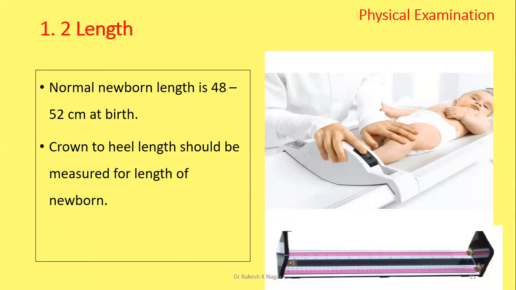Then come to the length. Normal length is 48 to 52 centimeters at birth. Crown to heel length should be measured for the length of a newborn. Abnormal length is seen in macrosomia, in family history, and short length is found in some types of syndromes and hypothyroidism.